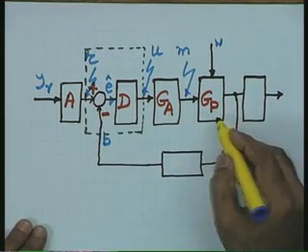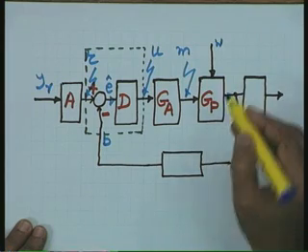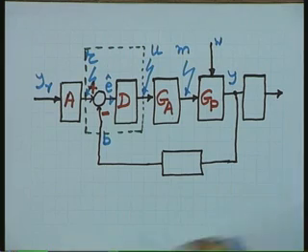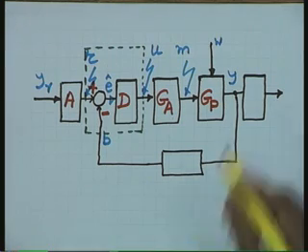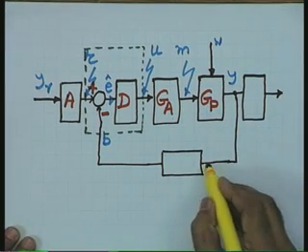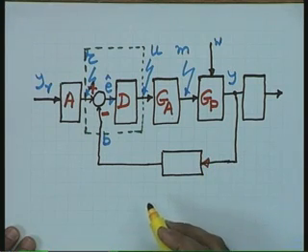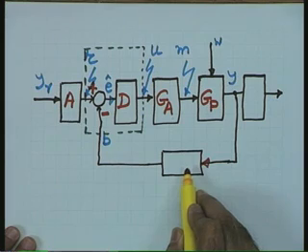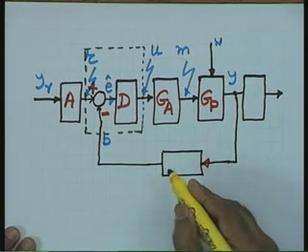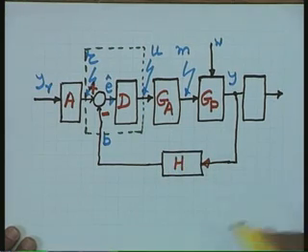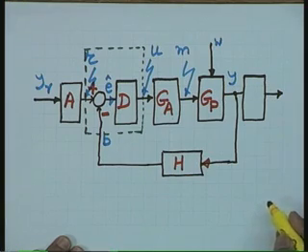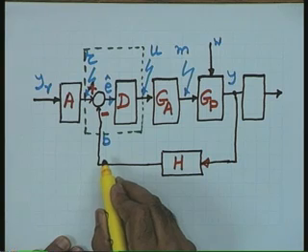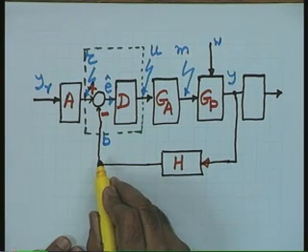Now, the output of this GP is your controlled variable, and let me use Y for the controlled variable. The controlled variable is going to be sensed by the feedback system elements. Note the block feedback system elements, the sensor elements in most cases, and I use H to represent the feedback system elements. The output of the feedback system elements is the variable B called the feedback signal.